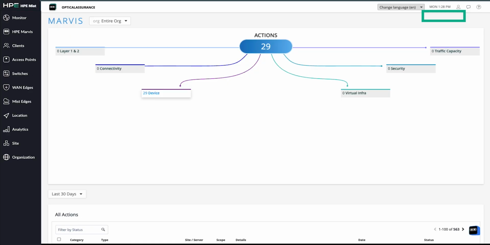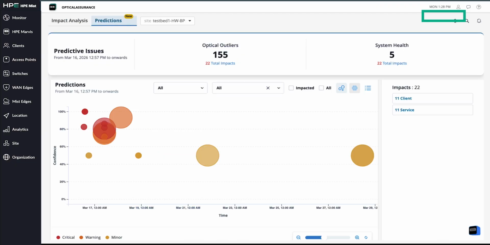So here in Marvis Actions, we can see issues that exist right now, and we can use our agentic AI framework to work towards the root cause. But this is where I want to shift focus, because reacting to those issues and finding root cause, as important as it is, is still reactive.